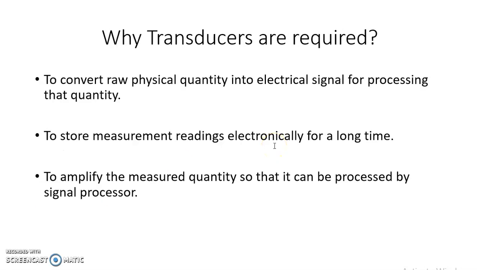To convert a raw physical quantity into an electrical signal for processing that quantity. If we convert a physical quantity into an electrical quantity, that electrical signal can be easily processed. It can be amplified, it can be attenuated, or it can be filtered. So the processing can be done easily with an electrical signal rather than with a physical quantity. So that is why it is advantageous to convert a physical quantity into an electrical signal.